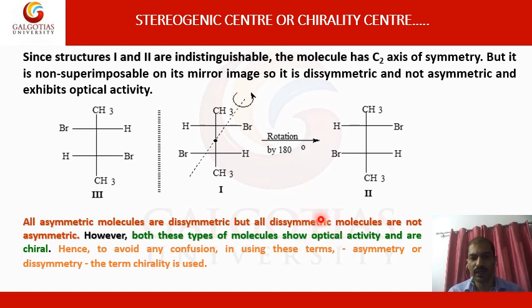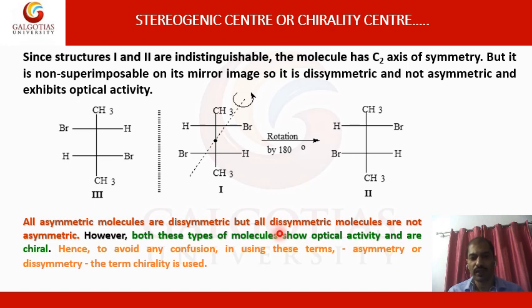So this condition is very important. However, both these types of molecules show optical activity and are chiral. When you are talking about chirality, the molecule could be chiral, but when you are talking about asymmetric or dissymmetric, you have to see whether a proper element of symmetry is present or not.